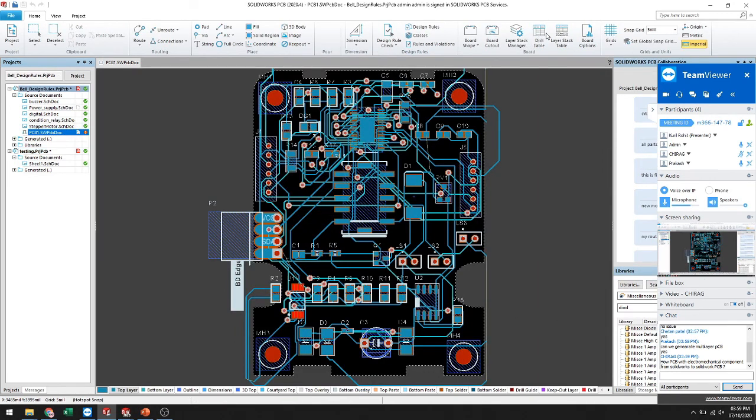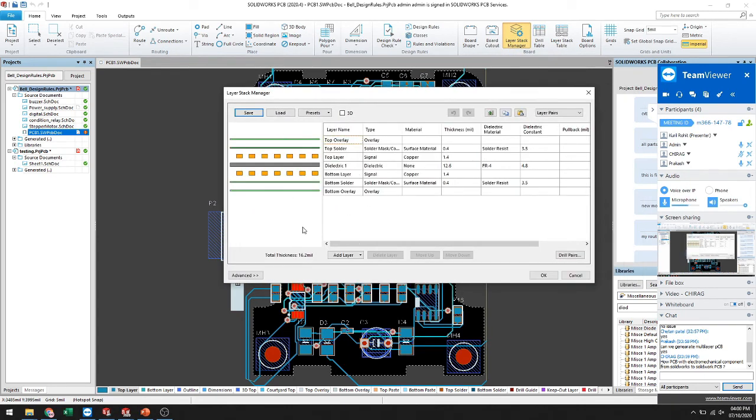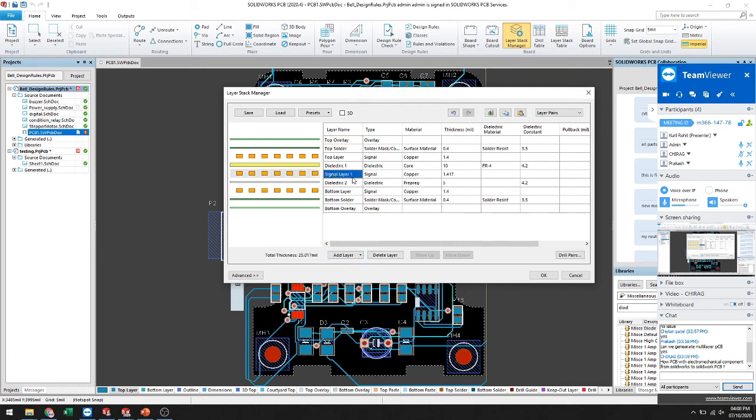See, sir, the design layer stack manager can help you manage your layers. If you want to change or add a layer, you can easily add a particular internal layer, or like here, I'm just selecting this one and selecting your material and thickness also.